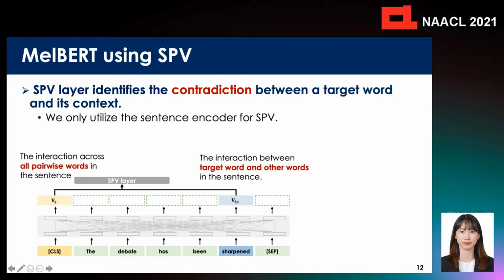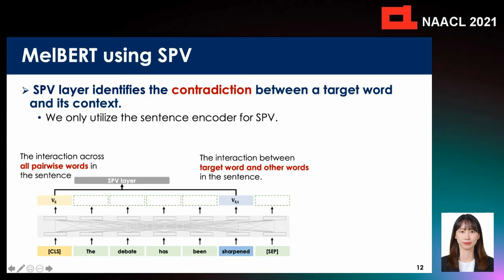We use SPV layer to identify the contradiction between a target word and its context. The input of the encoder is the sentence, and VS and VST are the embedding vector, each for the CLS token and the target word.